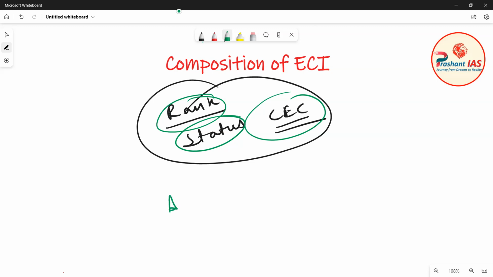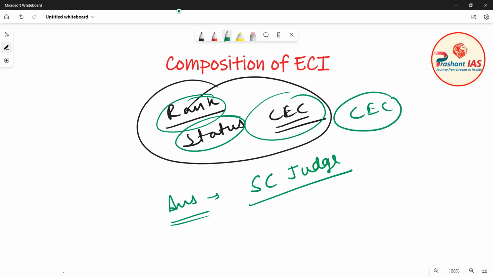This can be asked as a one-liner question in your prelims exam. One-liner means they can give you one statement and ask what the rank or status of the Chief Election Commissioner is. The answer is that he enjoys the status of a Supreme Court judge. It means the status of the Chief Election Commissioner is equal to that of a Supreme Court judge. So you can imagine how big a status he enjoys.